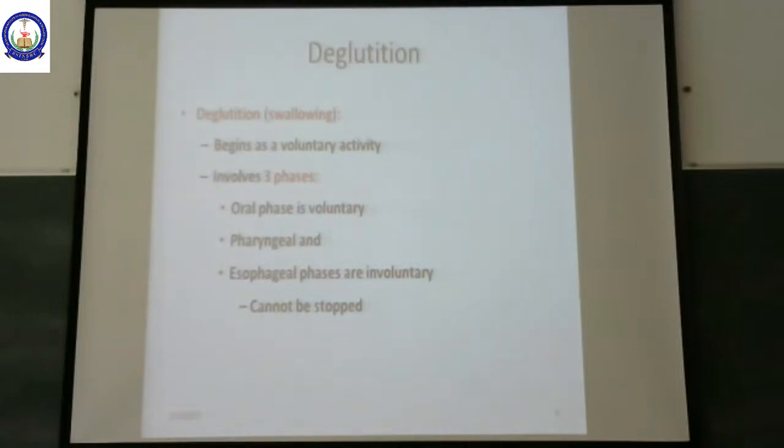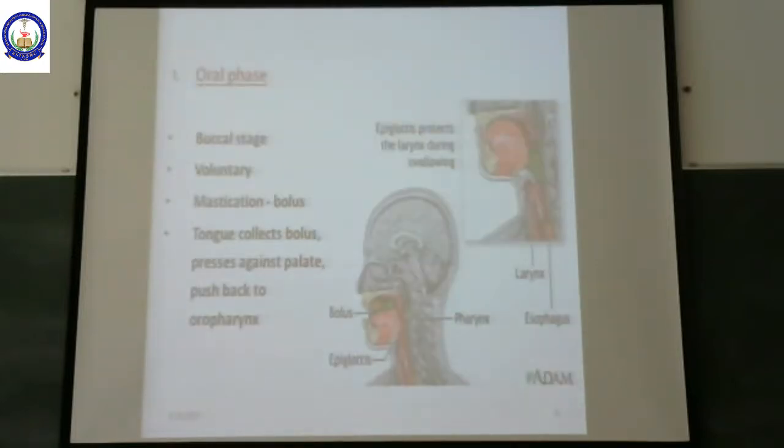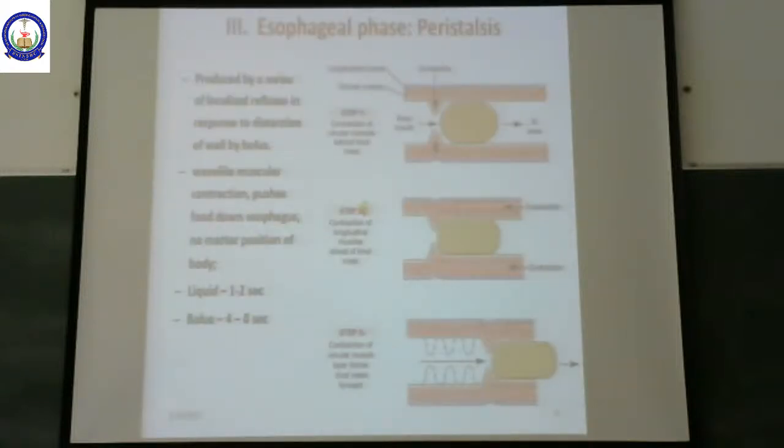In the esophageal phase, by the process of peristalsis, food is going to be propelled forward towards the stomach. So these are the steps of deglutition: oral phase, pharyngeal phase, and esophageal phase. So now we have studied 2 types of gastrointestinal movement. First one was mastication, which occurs at the mouth. Second one is deglutition or swallowing. This occurs in three stages: oral phase, pharyngeal phase and esophageal phase.